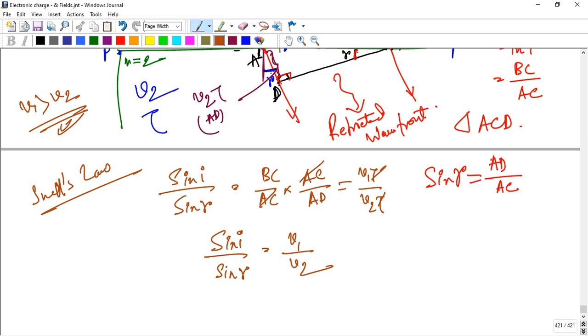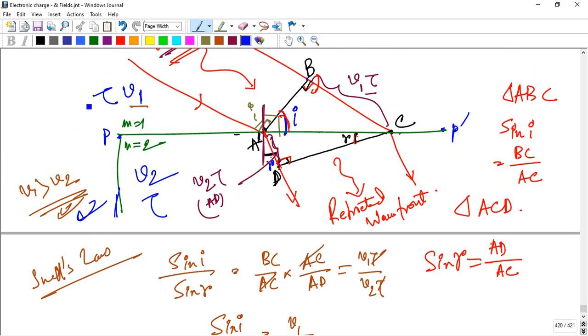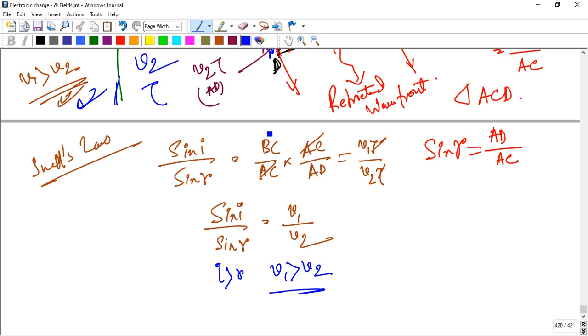Okay, and you see that from small angle approximation, I is obviously greater than R, so V1 is greater than V2. Okay, so the concept is that in a denser medium, the speed of light is lesser than in vacuum. So the ray bends towards the normal, going from rarer to denser medium. Speed of light decreases, so n1, the refractive index of medium 1, is C by V1, and n2, the refractive index of medium 2, is C by V2.